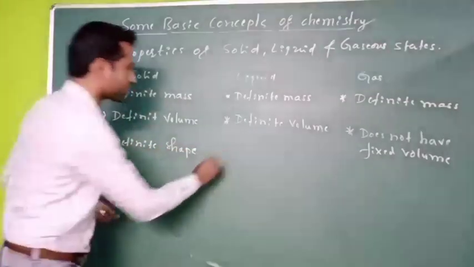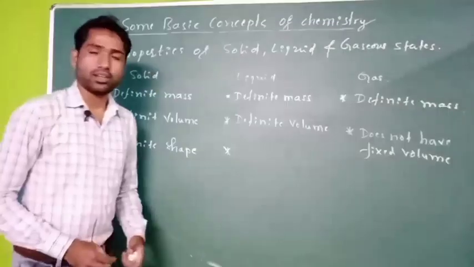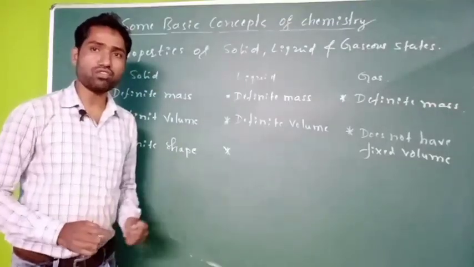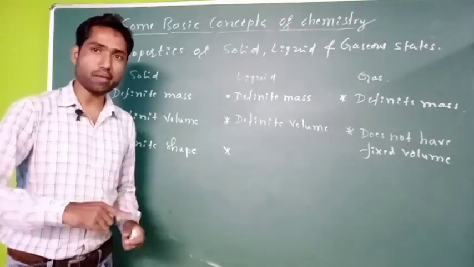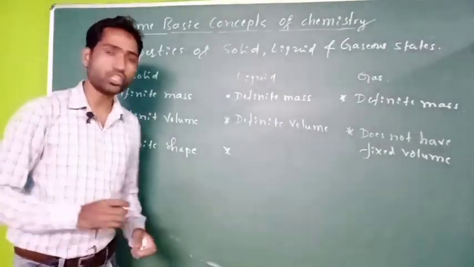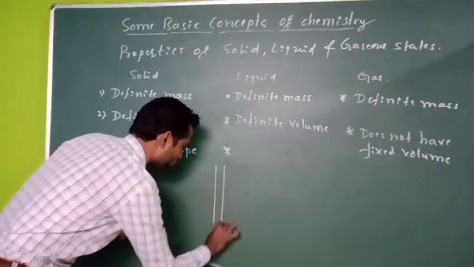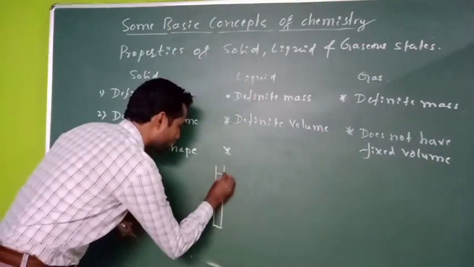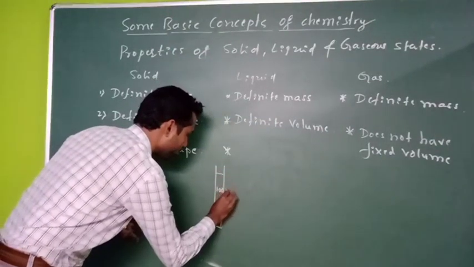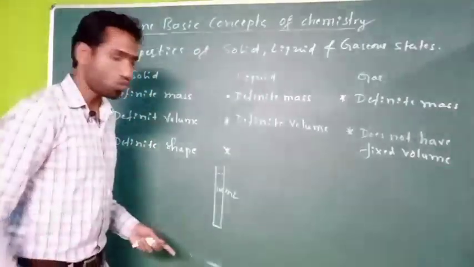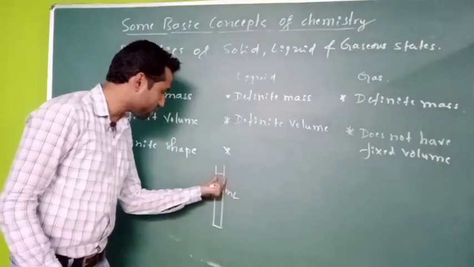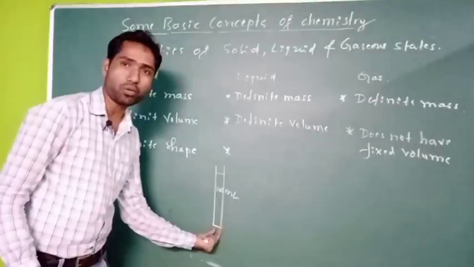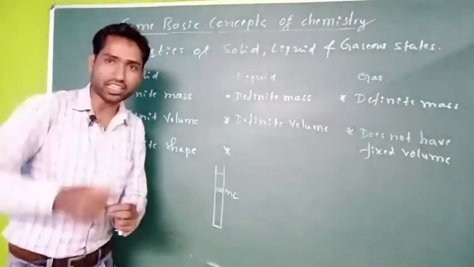So what about liquid state? Let us take 100 ml of liquid water. That 100 ml of liquid water I am going to take in a long tube like this. So this is occupying 100 ml liquid water. What is the shape occupied by that liquid water? That is nothing but the shape of this container, long tube. So it is occupying the shape of that container.